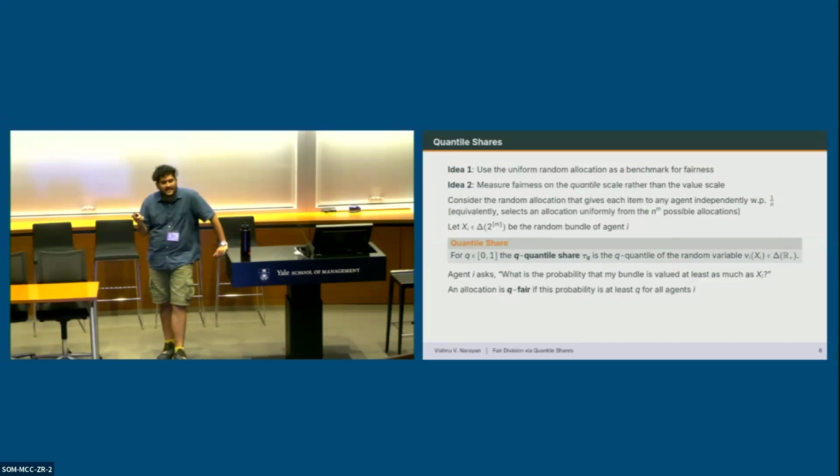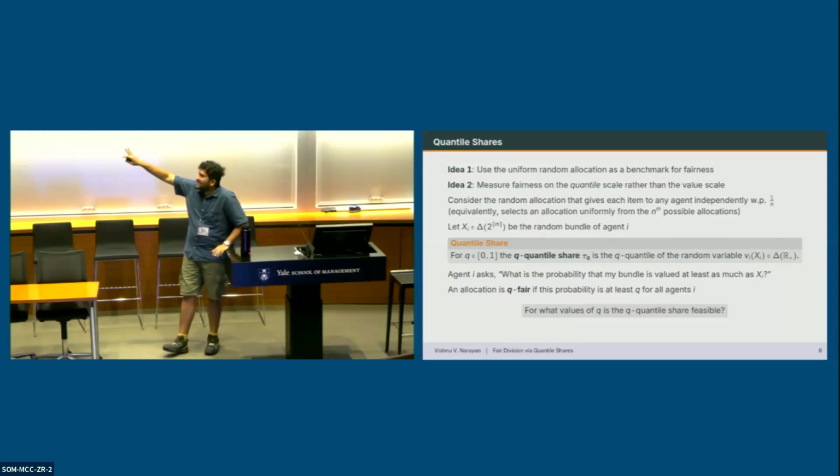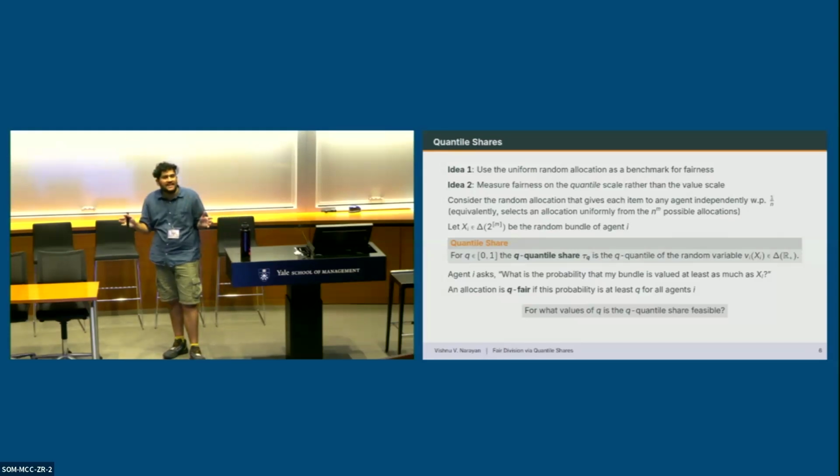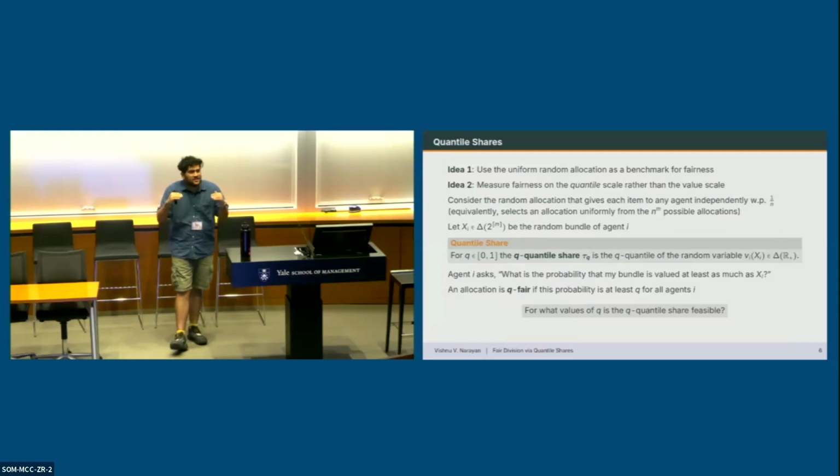And the question we're going to study here is for what values of q is the q quantile share feasible? Observe that the random bundle, like we're not doing any randomization here. We're comparing a deterministic allocation against the deterministic value threshold, the fair share. The random bundle just allows us to set that deterministic share value.